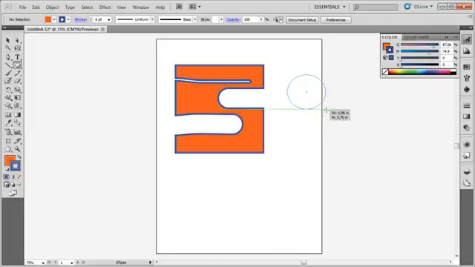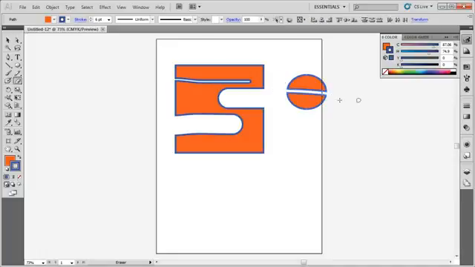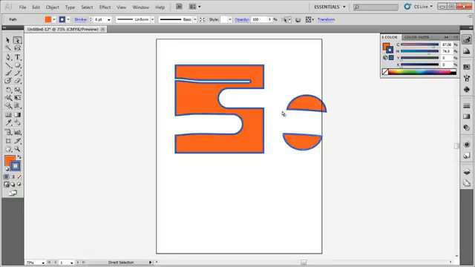I'm going to draw an ellipse here. If I click on the eraser tool, and I'm going to make the brush size smaller by clicking on the bracket next to the P. I just click through. If I click on my direct selection tool, this has actually created 2 different shapes. It's split the shapes in half, but it's created basically 2 shapes. It's redrawn the path, so we have 2 shapes.